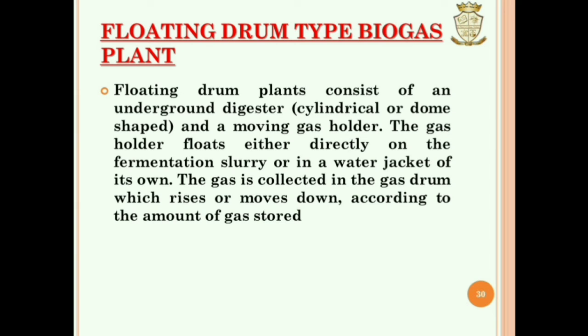Floating drum type biogas plant. Floating drum plants consist of an underground digester, cylindrical or dome shaped, and a moving gas holder. The gas holder floats either directly on the fermentation slurry or in a water jacket of its own. The gas is collected in the gas drum, which rises or moves down according to the amount of gas stored.